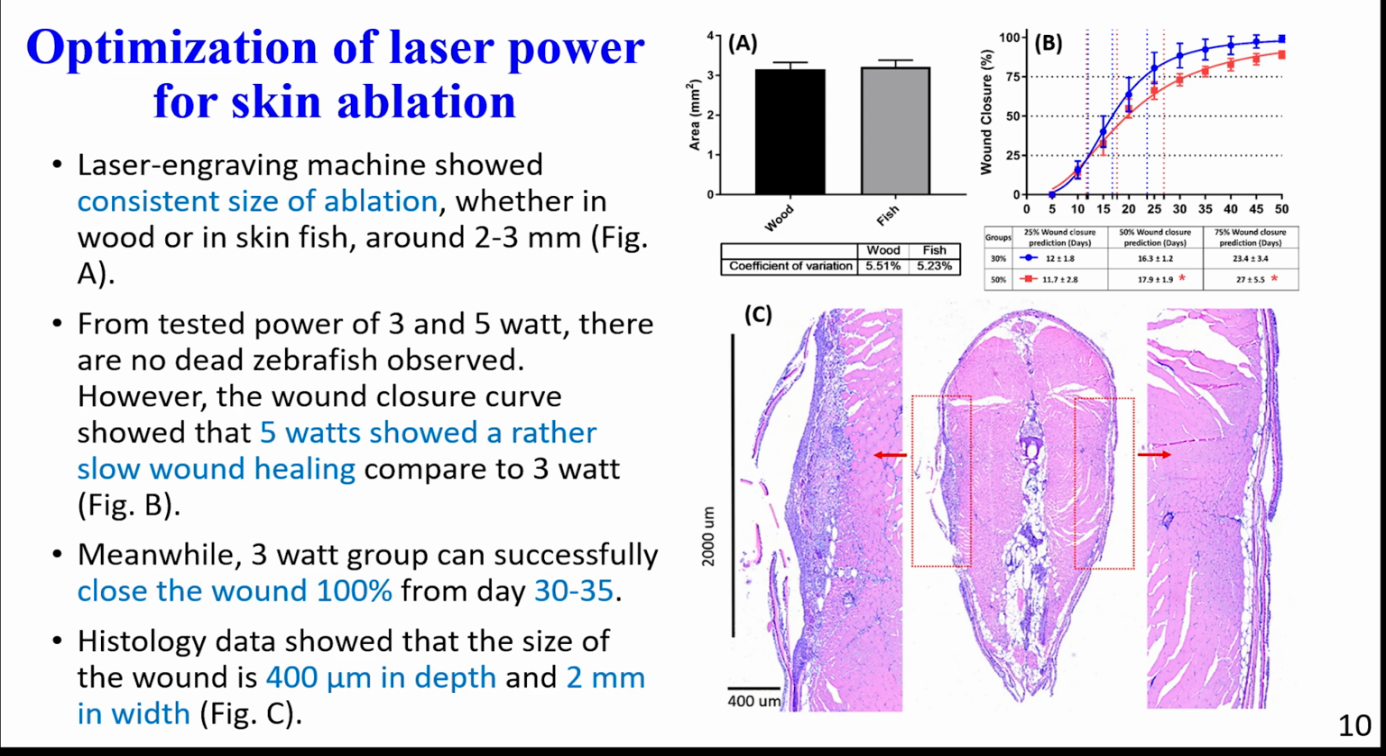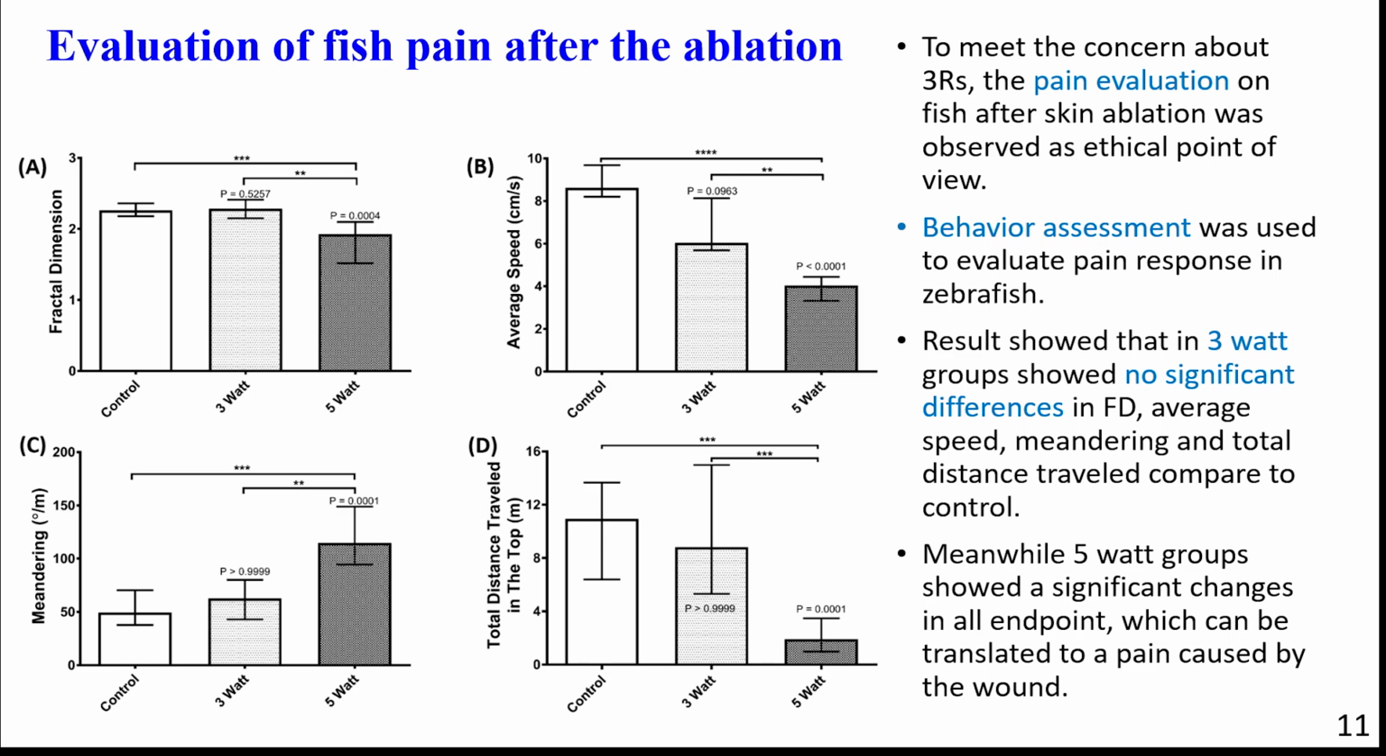Furthermore, we also tested the histology of the zebrafish tissue after ablation, to check the size of the injuries successfully induced in zebrafish skin. According to the histology data, the size of the wound is around 400 micrometers in depth and 2 mm in width. We can say that the laser machine can successfully produce a full thickness wound in the zebrafish.